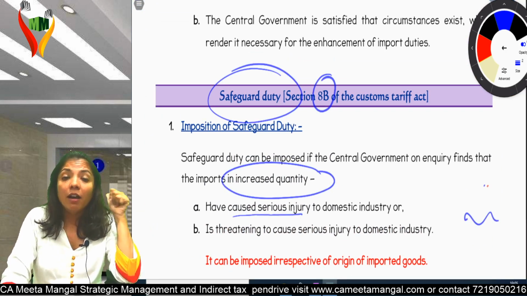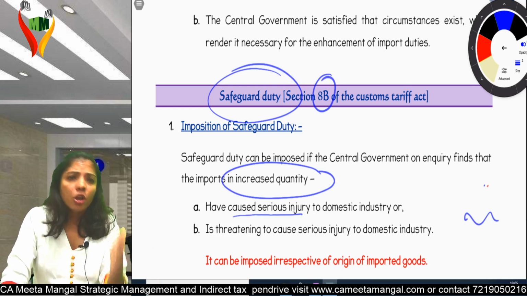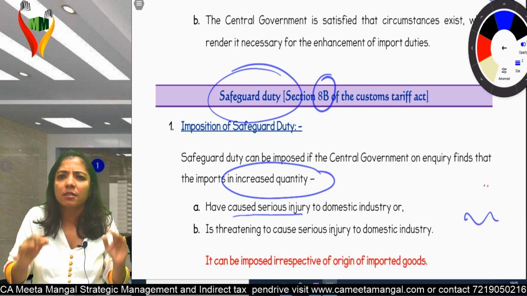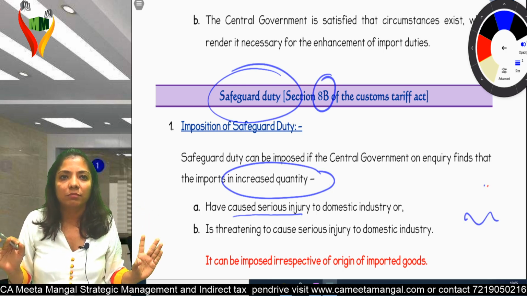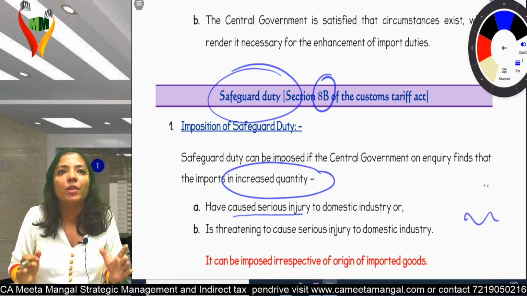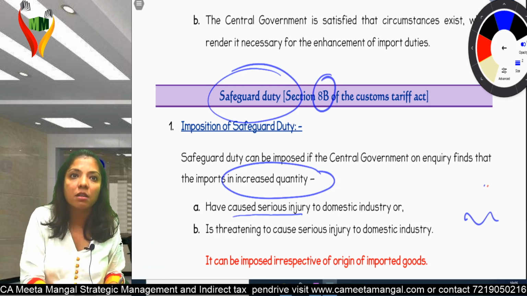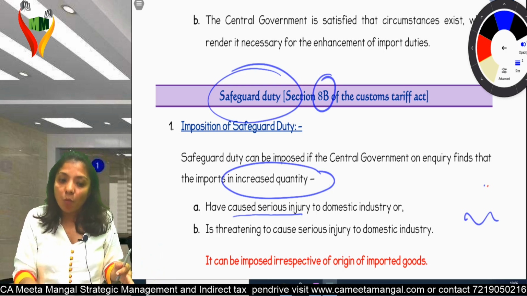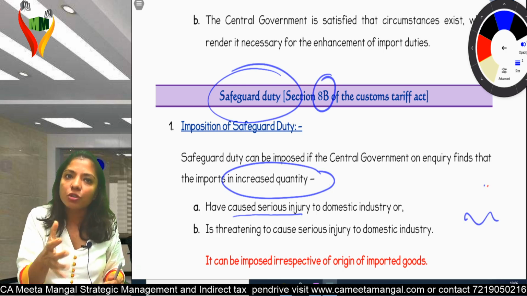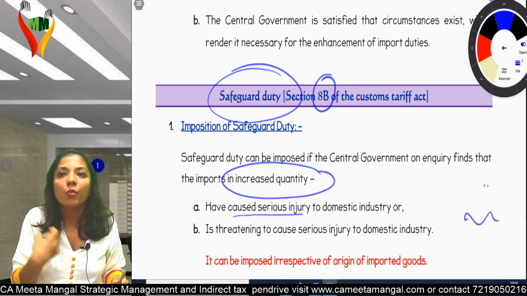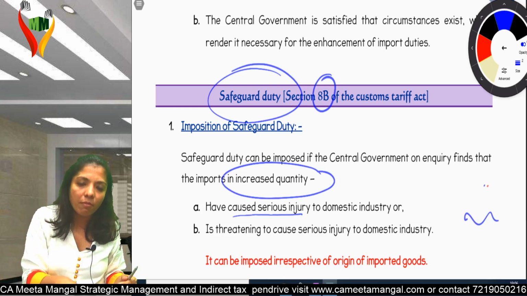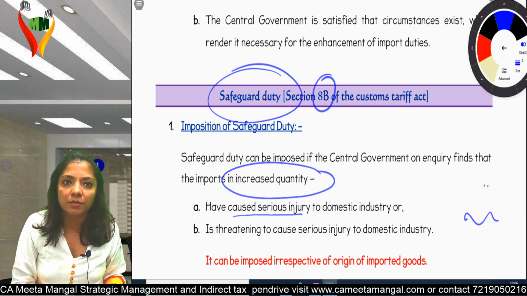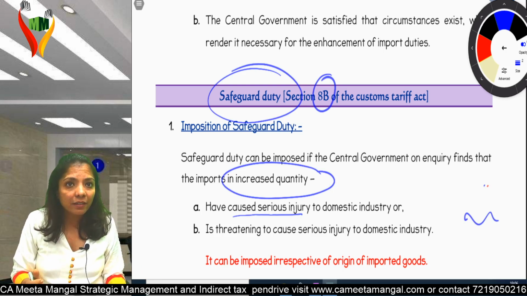First, section 8B. Again, final students, no options, no choice, you have to quote sections. How to be an odd person? I always tell in my lectures, I don't like to be a part of the crowd. What everybody does, I never do that. In fact, I always want to be a person who is in the crowd but still identified separately. One example is that we are chartered accountants, which shows that we are not part of a crowd. We are minorities. Same way, if you want to get marks in your exam, everybody will write the answer, but you write the answer along with a section. Your paper will be different from others. Be different. Do something unique. 8B.